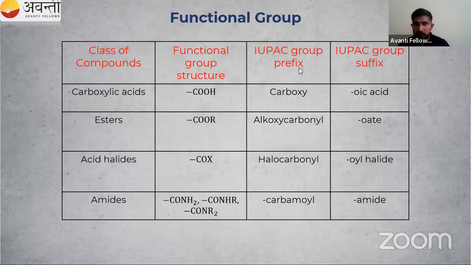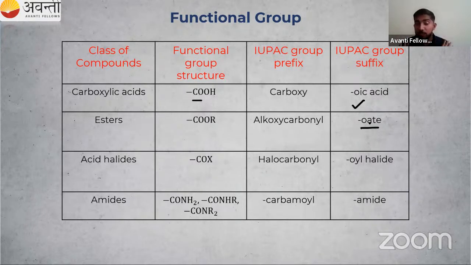Okay, so first, carboxylic acid. We have studied carboxylic acid. This is the structure. If carboxylic acid is present in our organic compound, then we call it oic acid. Earlier we ended the name with ane, the single bond. Here it is oic acid. If it is an ester, then that is oate. First we will go for the suffix. We are considering only one functional group, so no need to worry about the prefix.